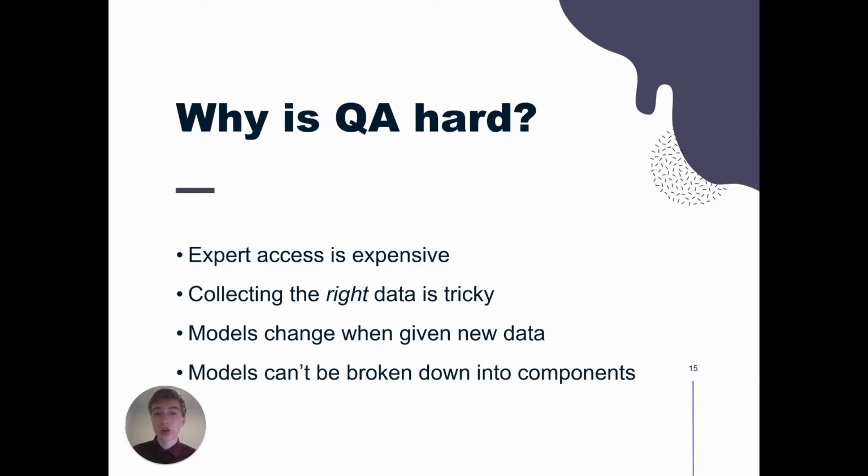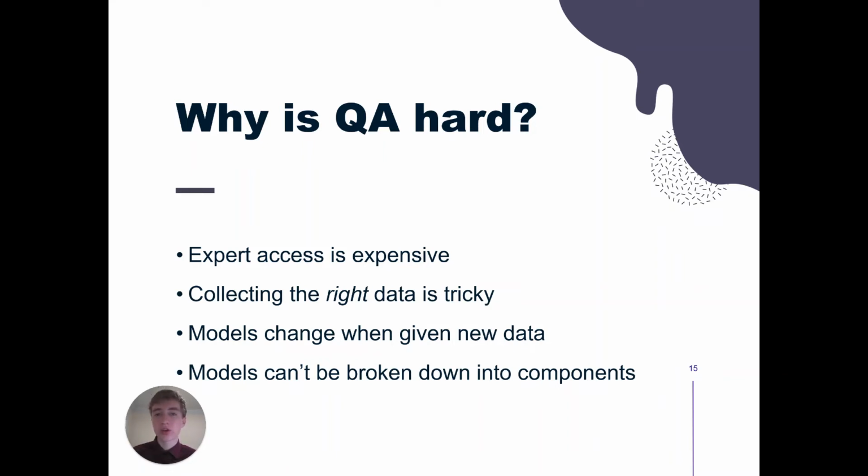Unfortunately, quality assurance and explainable AI in general are difficult. The first issue we run into is that expert access is expensive. To make sure that your model is training on the right data, to make sure it's looking at the right things and isn't getting the right answers by chance, you have to have someone with subject matter knowledge, domain knowledge, someone who knows a lot about the problem you're trying to solve. If you're trying to solve a problem in food science, for example, your domain expert would be a food scientist. Their time is valuable and expensive, and you obviously don't want to waste it.